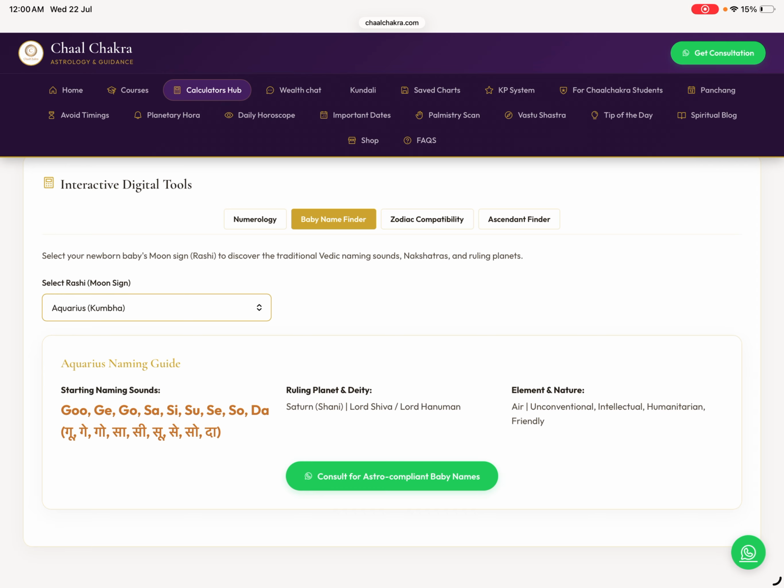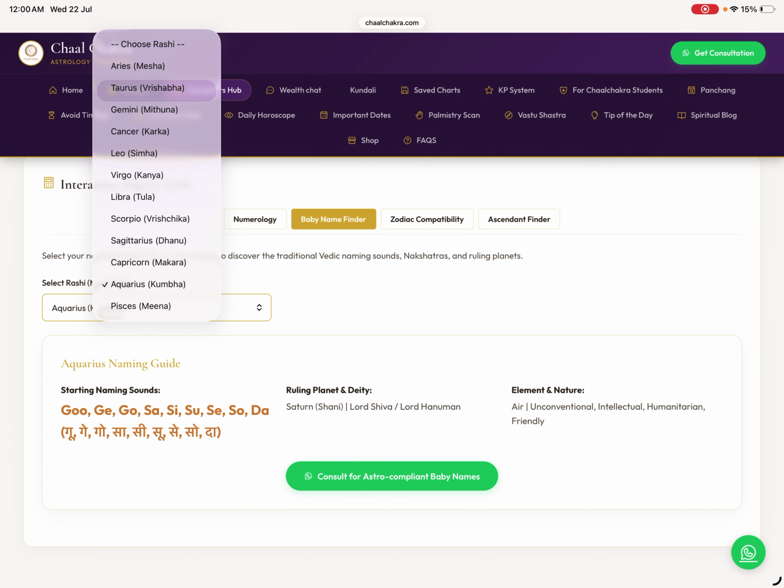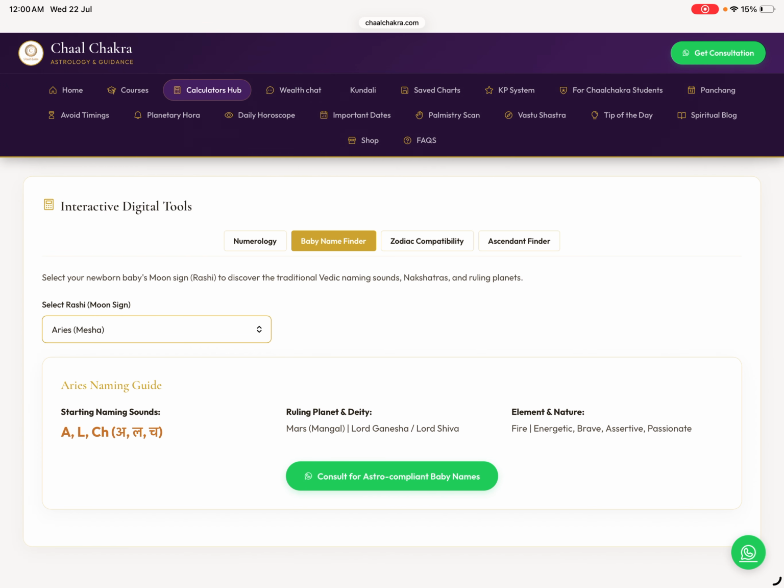Very easy way to find it. You just choose your moon sign. If Aries is your moon sign, you just click on Aries and you will see A, L, C, H. These are the alphabets that come for the moon sign Aries. You can see if your name is starting with A, that means your moon sign is Aries. If your moon sign is not Aries, yet your name is starting with A, that means right now you're going through Shani ki Sarasati. So this is a way where you can see whether your name is right as per Vedic astrology or not.